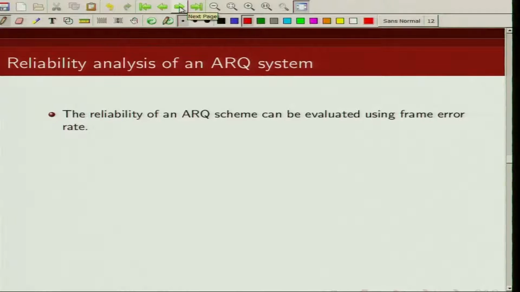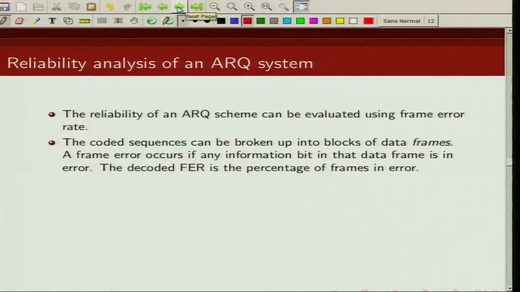So now we are going to talk about performance evaluation of these ARQ protocols. The first thing is the reliability of these ARQ schemes. How can we evaluate their reliability? We can evaluate it using frame error rate. When you send a packet and the packet is received in error, we say the frame or packet is in error.